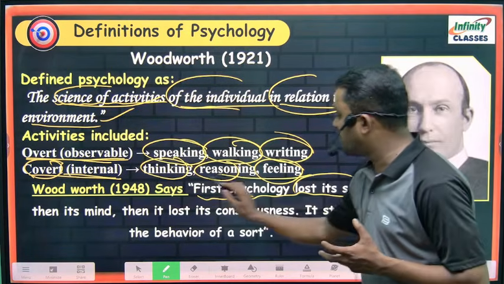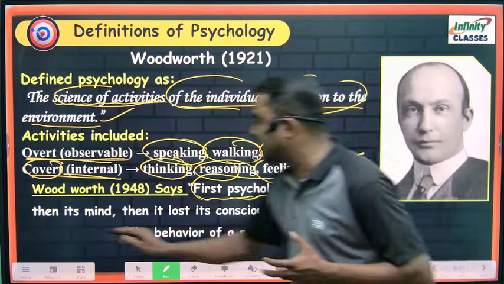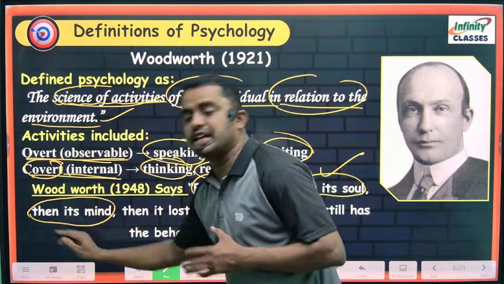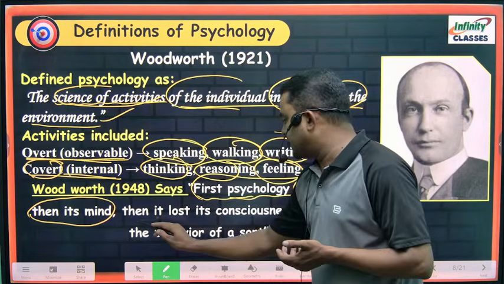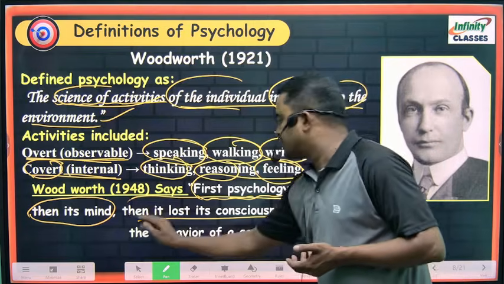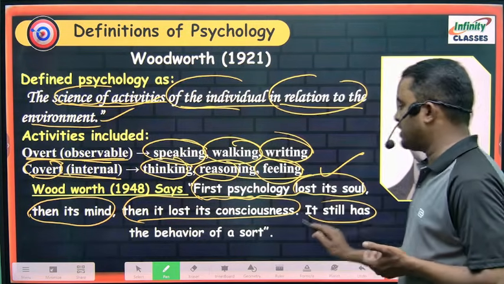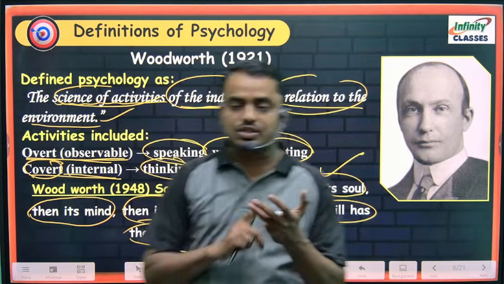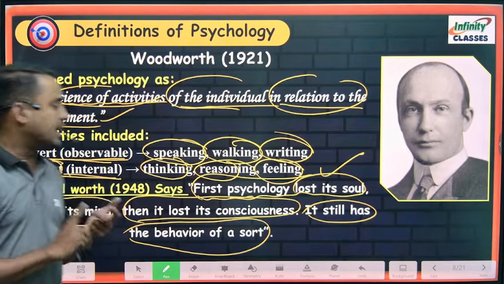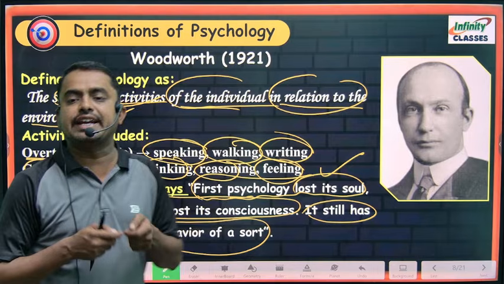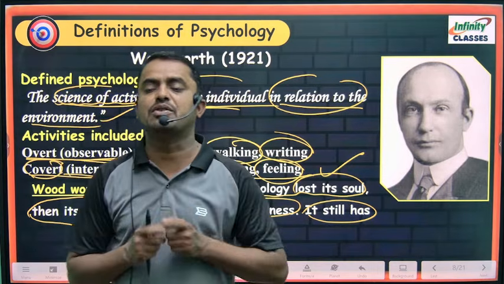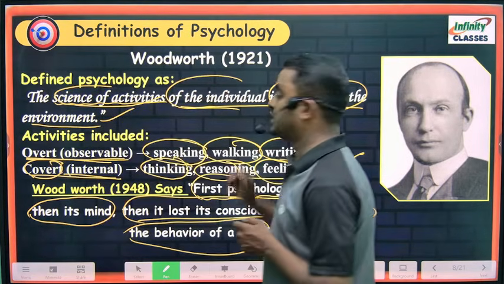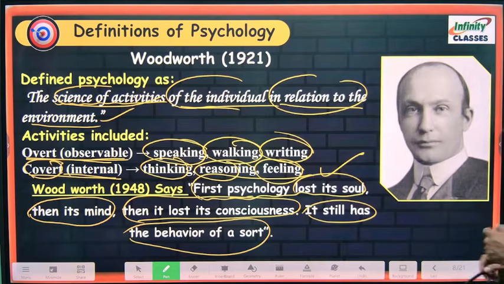First, psychology lost its soul, then its mind. Afterwards it lost the mind also. Then it lost its consciousness. It still has the behavior of a sort. It means psychology first lost the soul, mind and consciousness, and now it retains behavior. This statement was given by Woodworth. So these are the important points and definitions related to Woodworth.